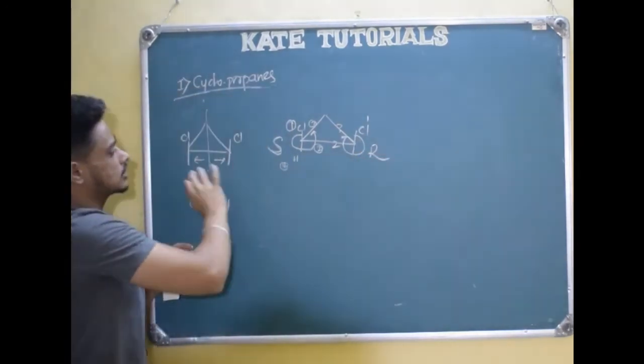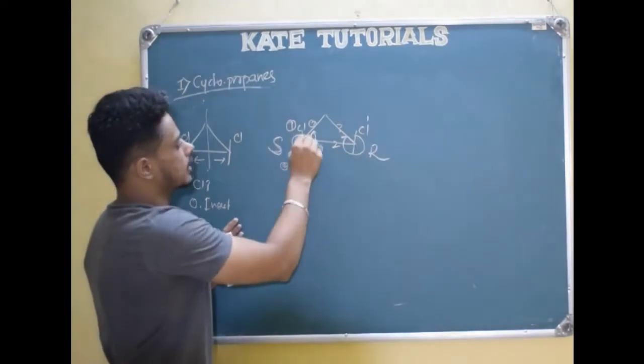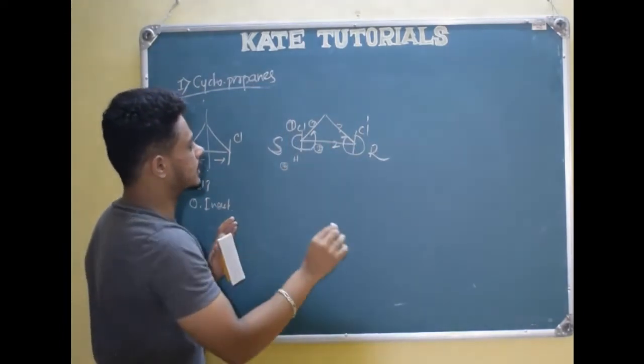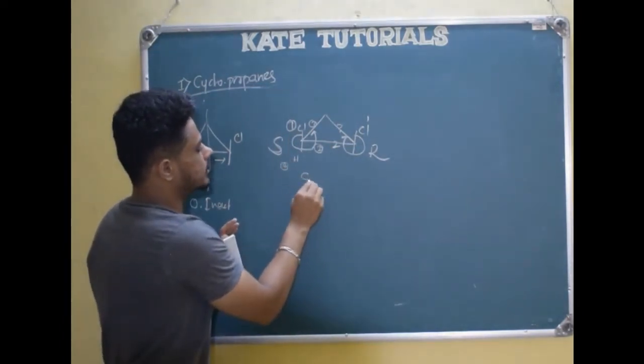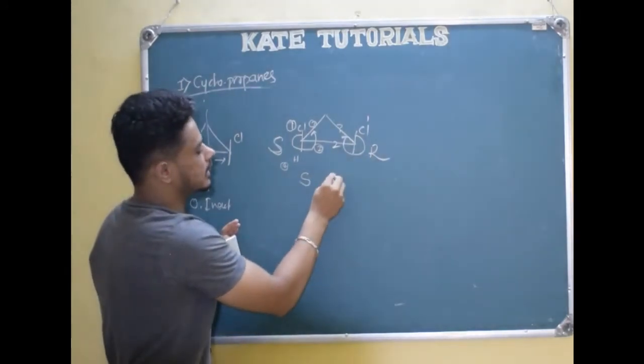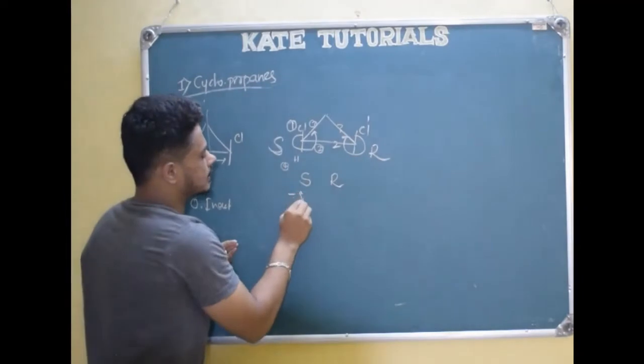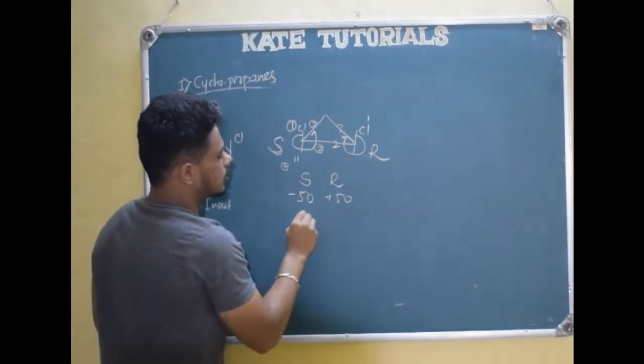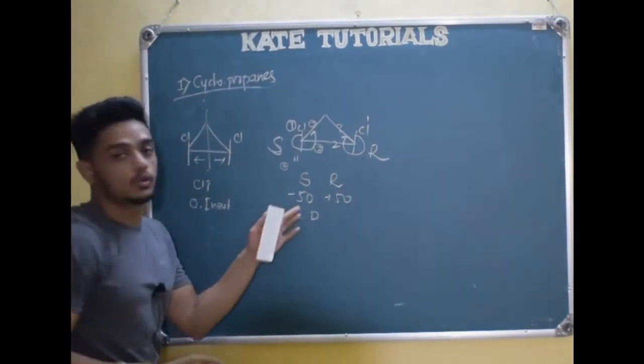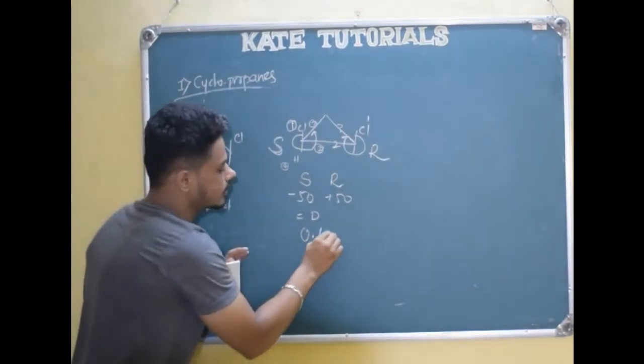So here also same molecular formula, same chlorine, same carbon, same hydrogen, everything. One is rotating the plane polarized light to the right, the other one is rotating it to the left, right? One will be minus 50, the other will be plus 50. Totally it will be 0. So it is optically inactive.